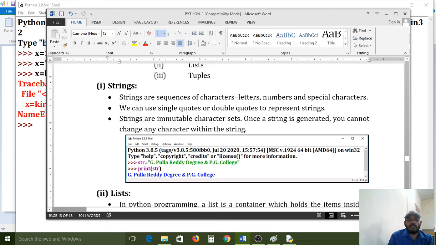Strings are immutable character sequences. Immutable, as I explained in yesterday's session, means we can't change. Once that memory location is fixed, we can't change that value or that memory address. Those types are called immutable objects. Once a string is generated, you can't change any character within the string.